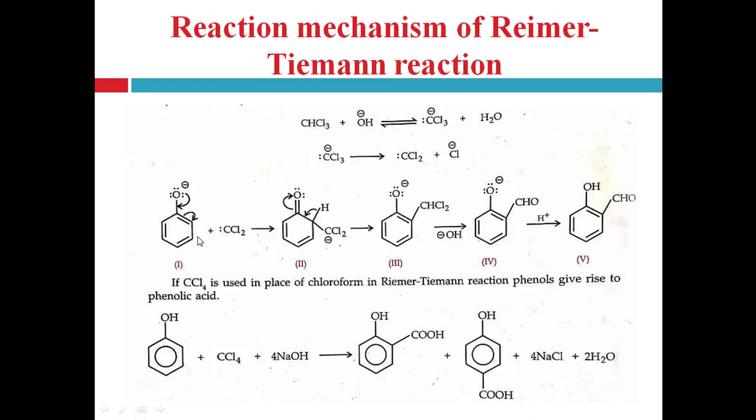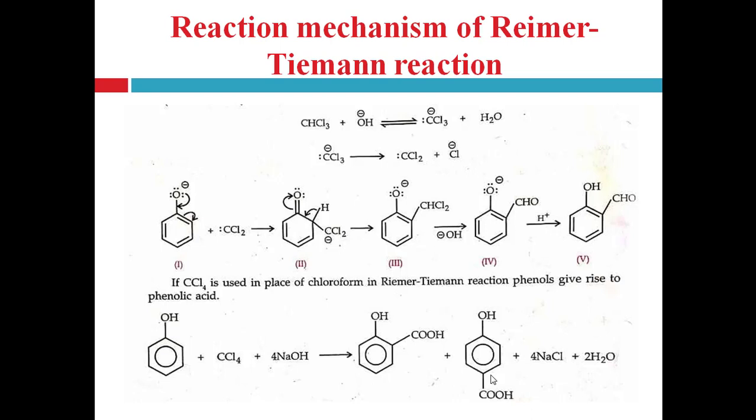Now if in place of chloroform in the Reimer-Tiemann reaction, CCl4, that is carbon tetrachloride, is used, then phenol gives the phenolic acid, that is salicylic acid, the ortho derivative, ortho-hydroxy benzoic acid and para-hydroxy benzoic acid, right. So the Reimer-Tiemann reaction gives rise to two types of product.